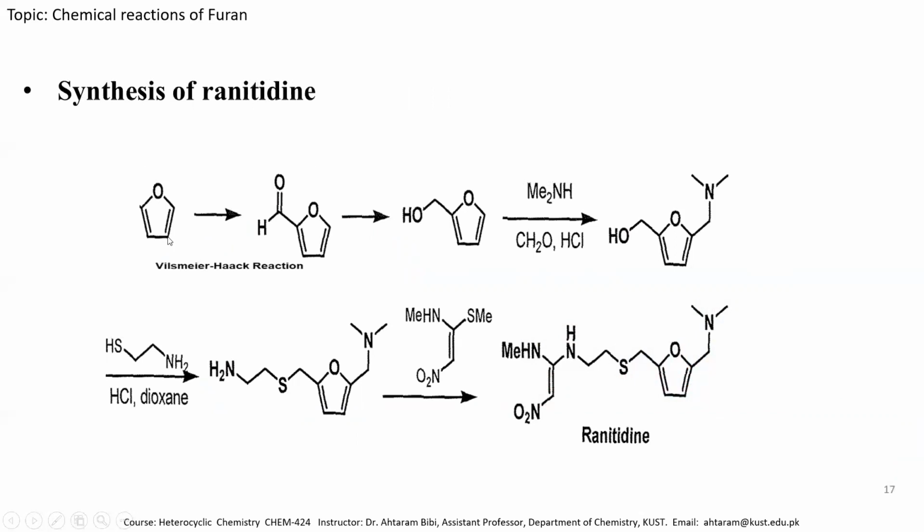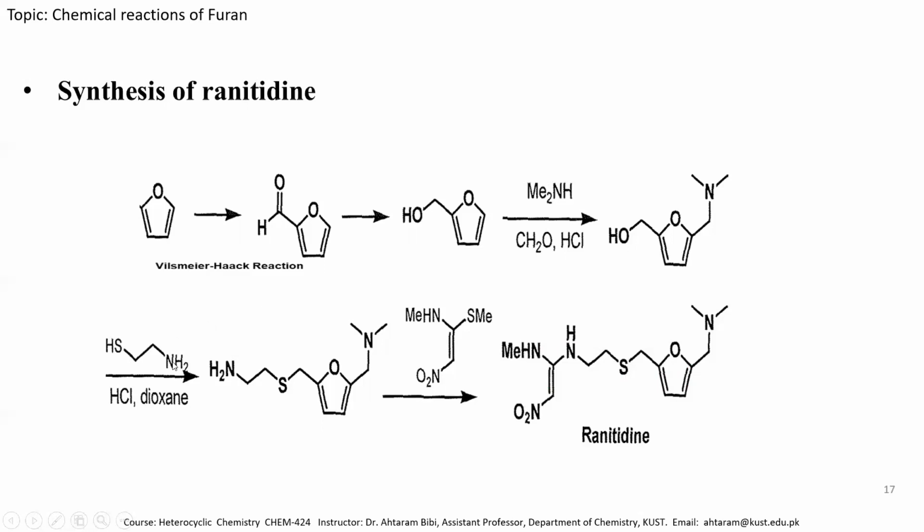The first reaction involved in the synthesis of ranitidine is the Vilsmeier-Haack reaction, which I have mentioned on slide number 10, that when furan is reacted with phosphorus oxychloride and a solvent, this furfural molecule can be obtained, and then it is reduced to an alcohol. A hydrogen is added over here, hydrogen is added over here, then treated with a dimethylamine molecule. The nucleophilic substitution reaction takes place to obtain this intermediate molecule.